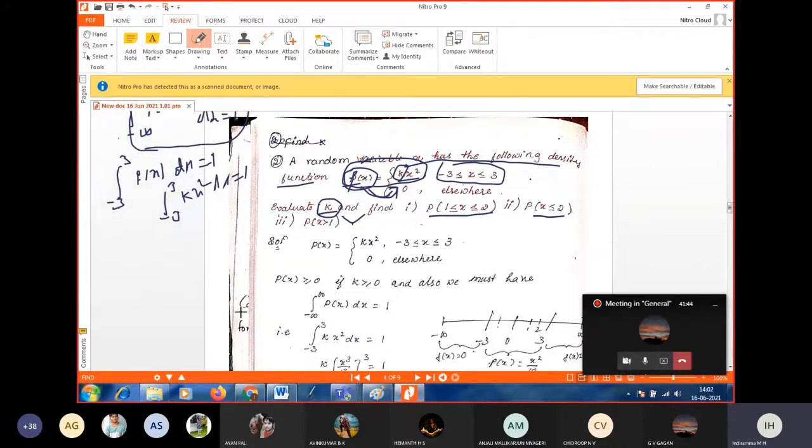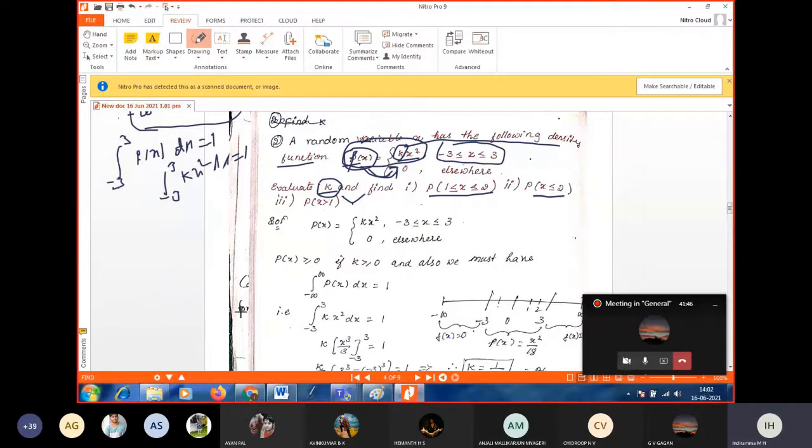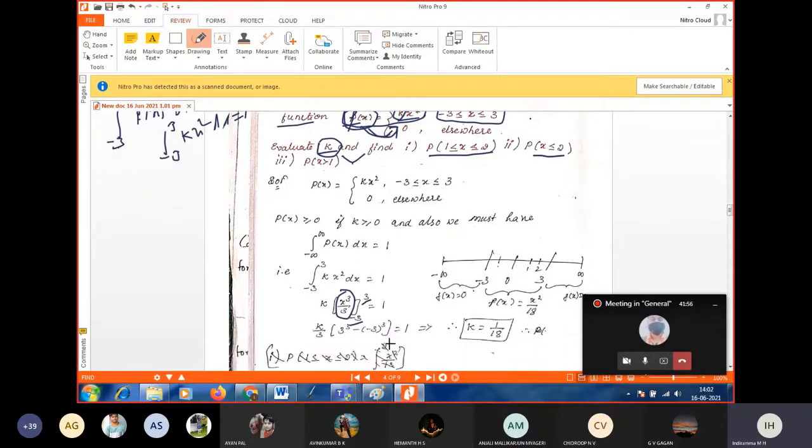What is the integration of x square? X cubed by 3. Then apply the limit minus 3 to plus 3, which is equal to 1. After applying the limit, k by 3, I kept the 3 outside.